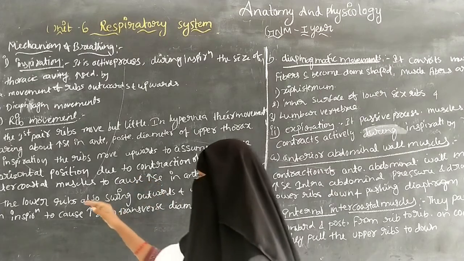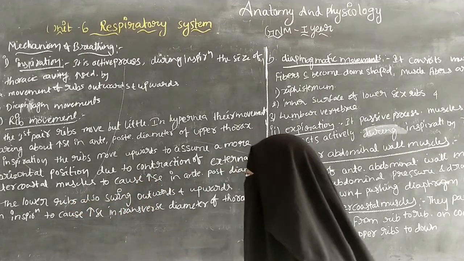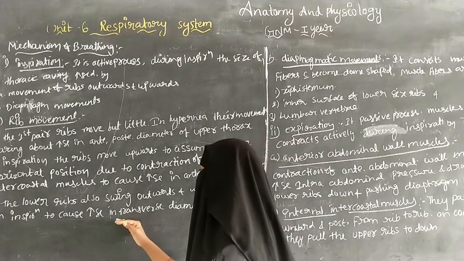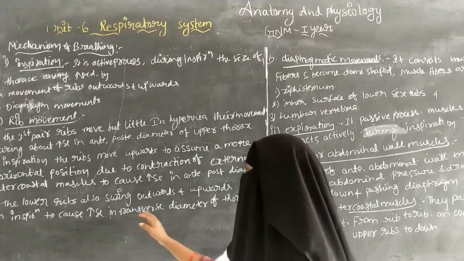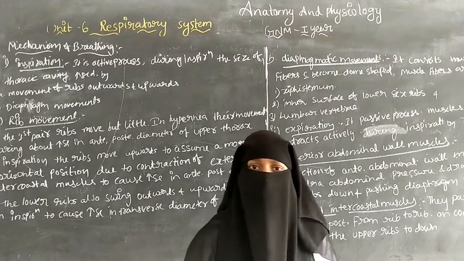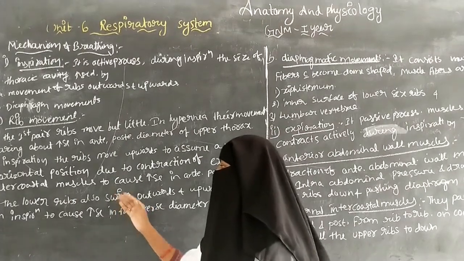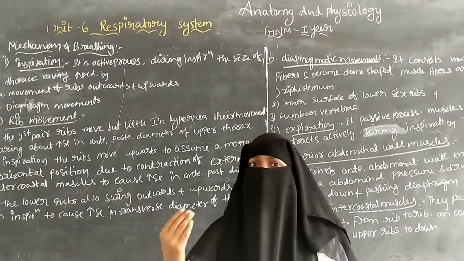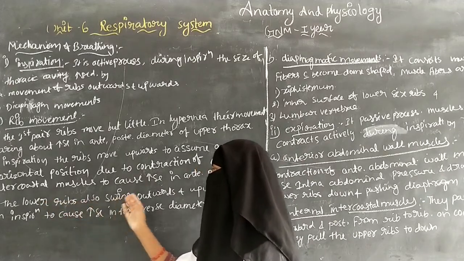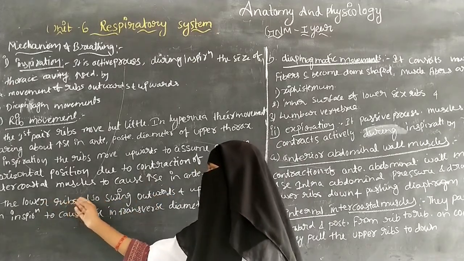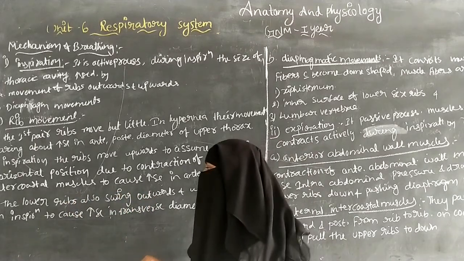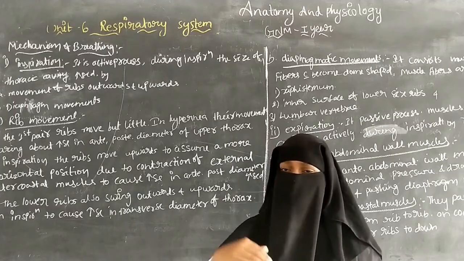Next, the lower ribs also swing outward and upward during inspiration. The lower ribs include the 7th to 10th ribs, and they move outward and upward.